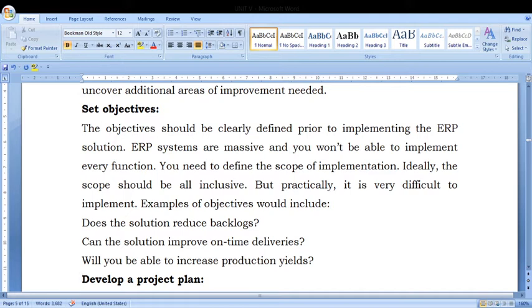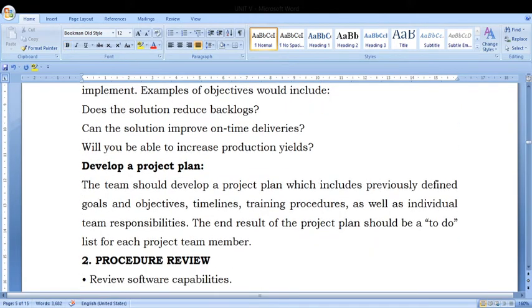Develop a project plan. It plays a major role next. The team should develop a project plan. We have assigned the team, right? But for the particular team, for example the sales team, what are they going to do when they receive the order, when it is going to be processed, when it is going to be shipped, when we are meeting a customer, and how we are satisfying them. So this project plan is developed by the particular department, and each and every department has to concentrate, and each and every individual has to participate in that. This is the major thing, developing a project plan.